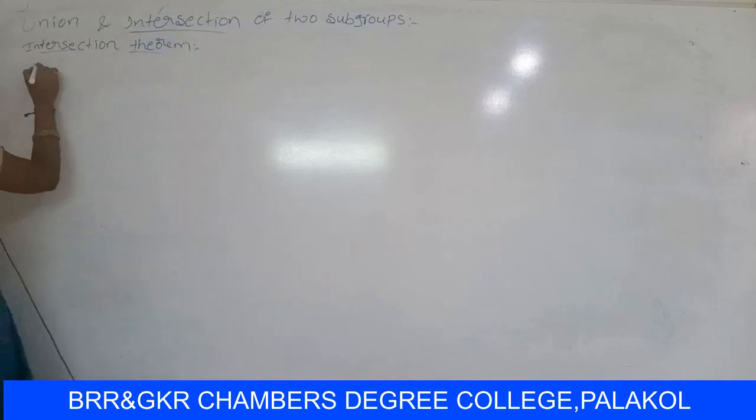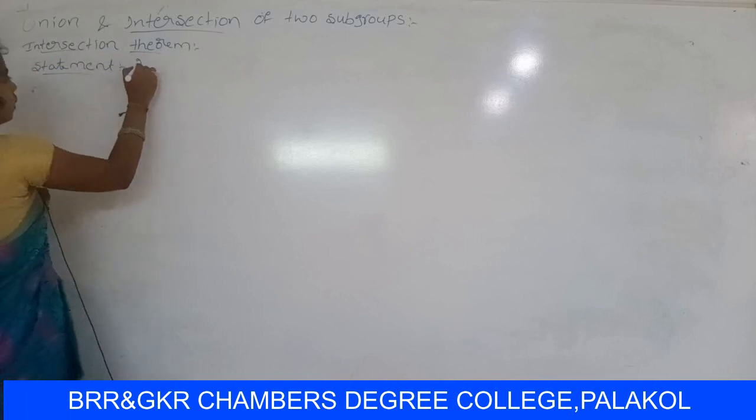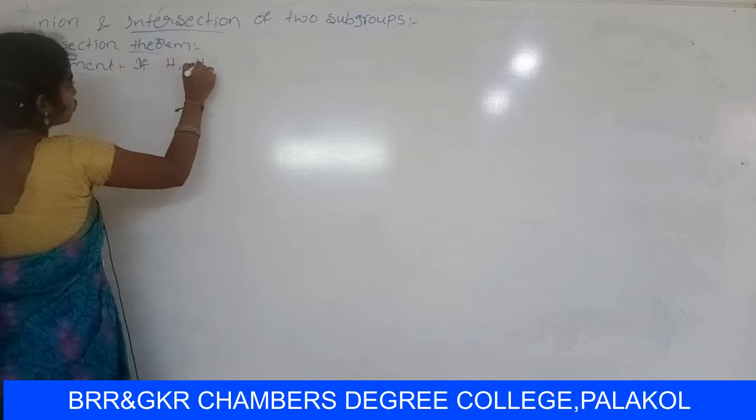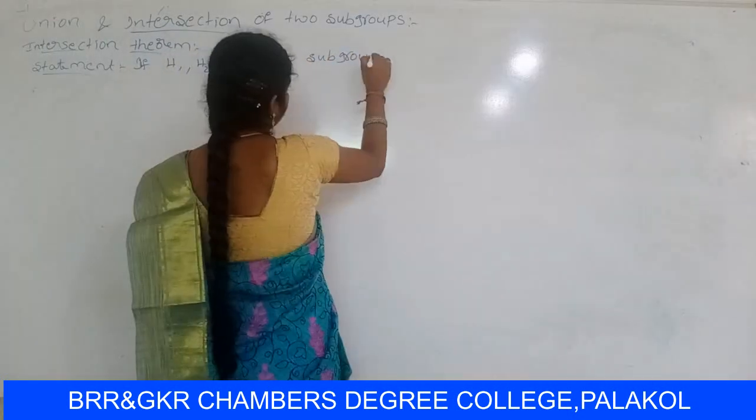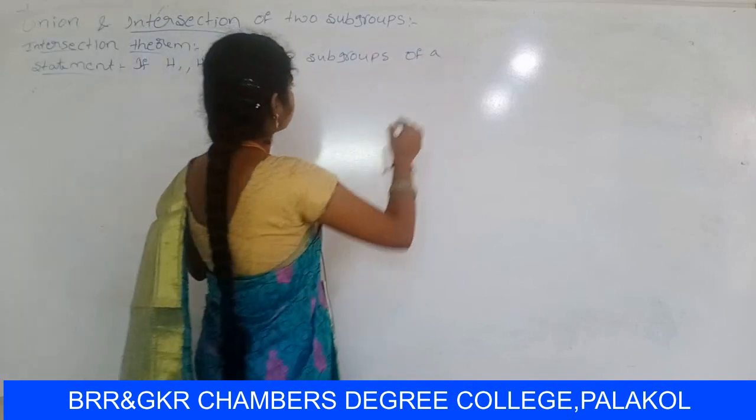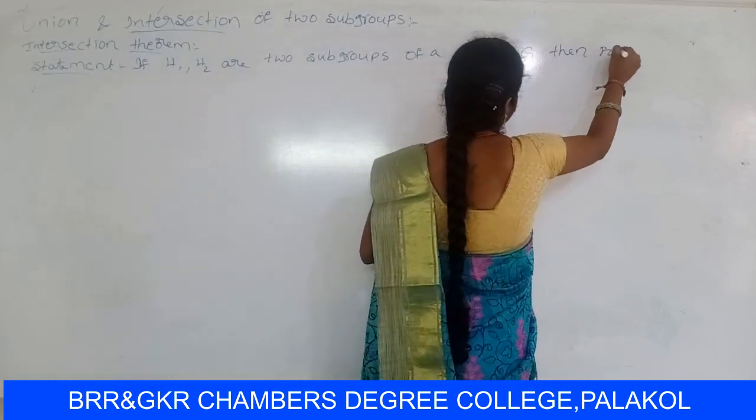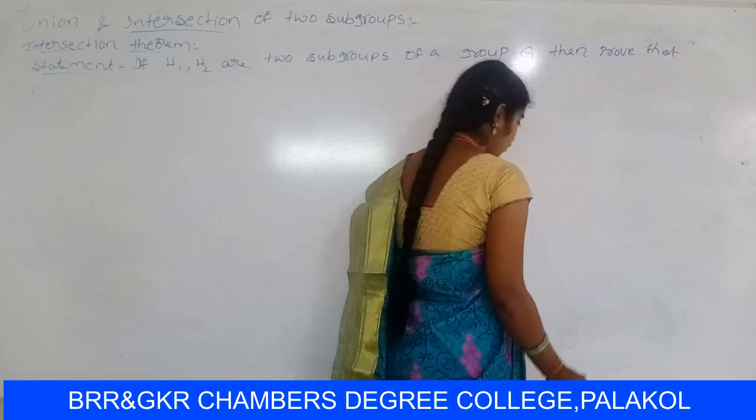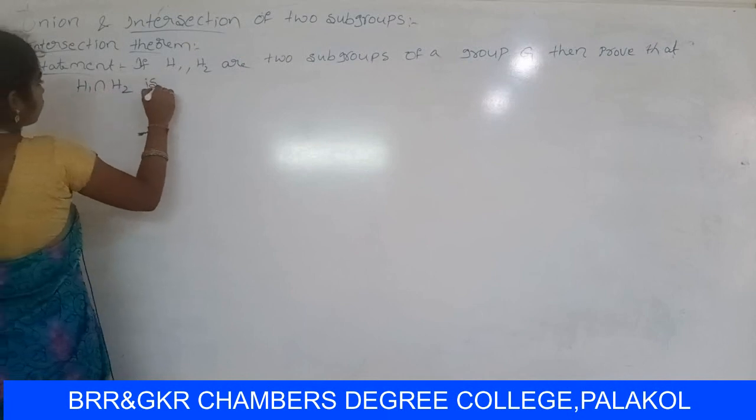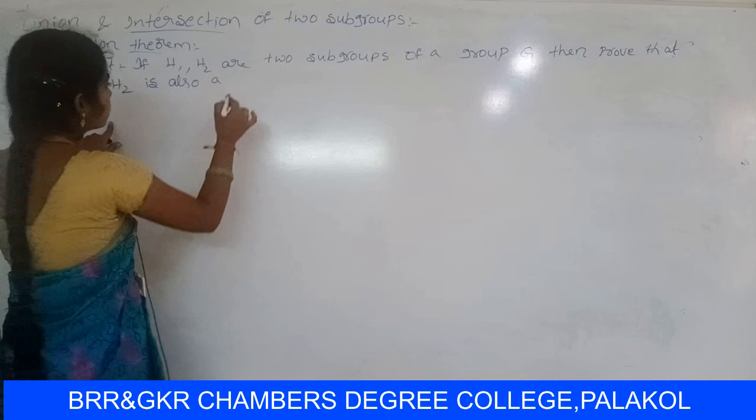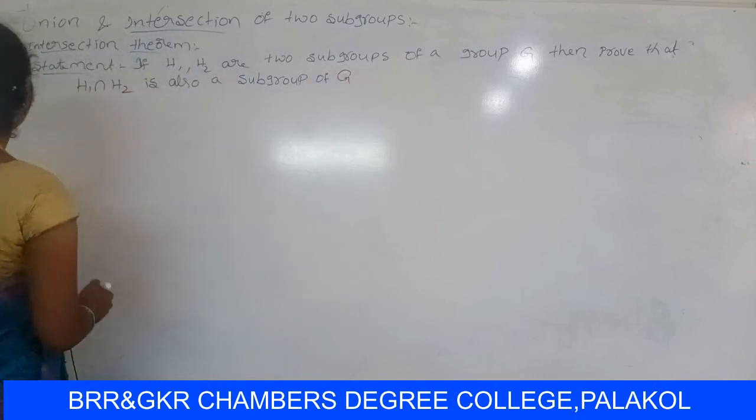So the statement is, if H1, H2 are two subgroups of a group Z, then prove that H1 intersection H2 is also a subgroup of Z. So, proof.